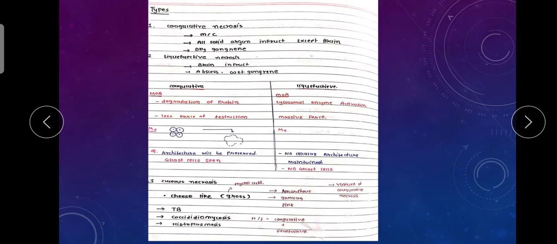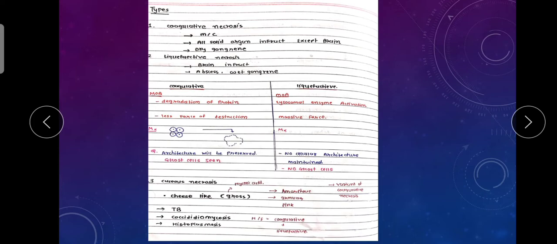Types of the necrosis. What is coagulative necrosis and what is liquefactive necrosis? So coagulative necrosis is the most common. All solid organ infarct except the brain. Okay, and later we will show the slides of this necrosis.